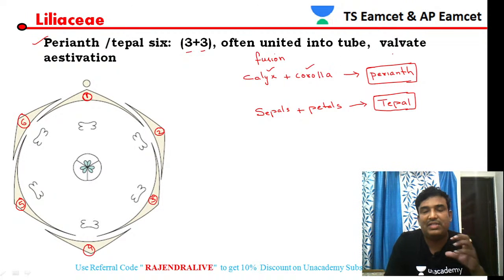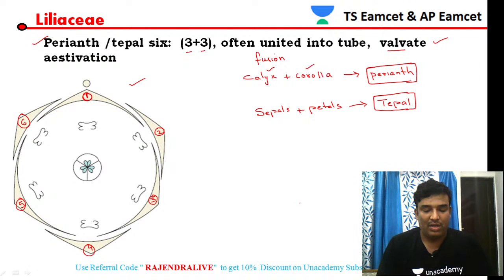The perianth of the majority of Liliaceae members exhibits valvate distribution. But if you see this particular floral diagram that was shown here, this is of onion, and it is not actually showing valvate distribution. You can see some perianth are towards the inner side and some are totally outside. It is showing imbricate distribution. But the majority of Liliaceae members exhibit valvate distribution, so that is the reason valvate was given there.